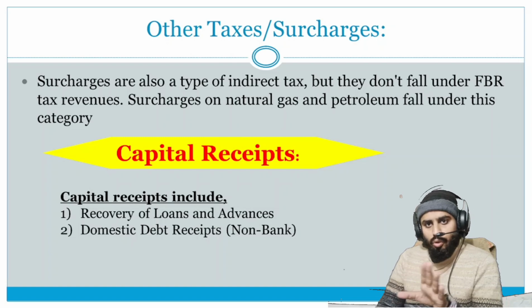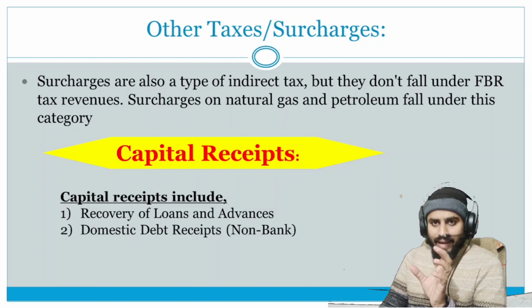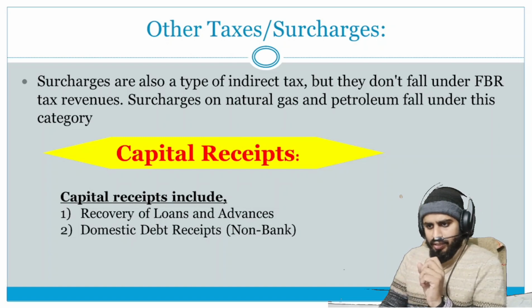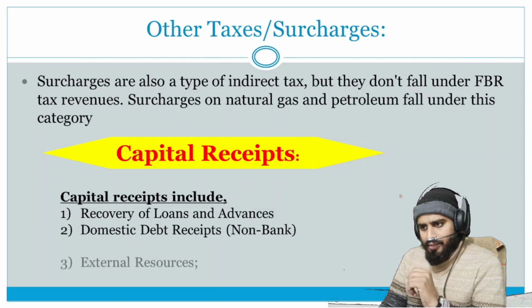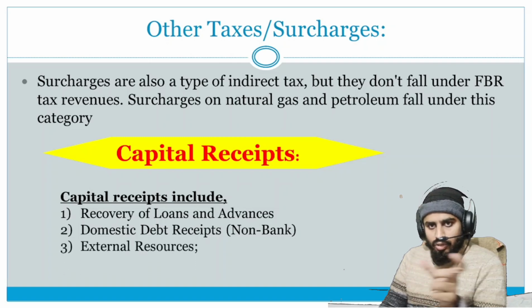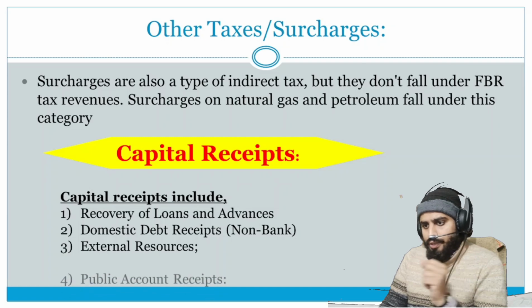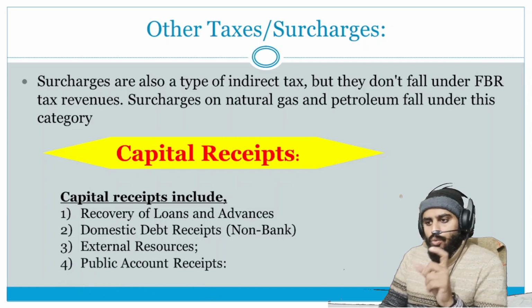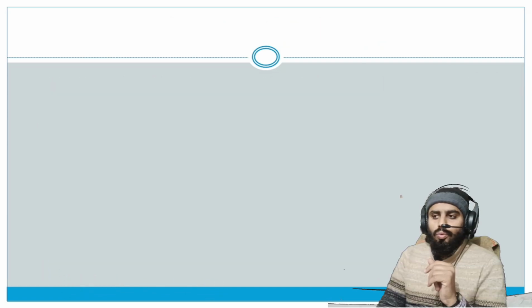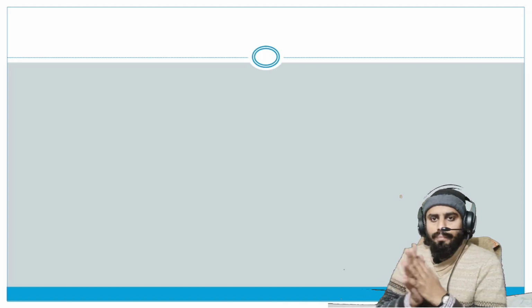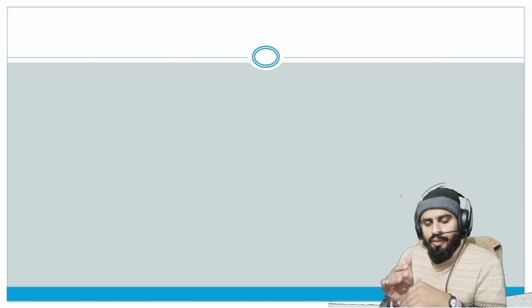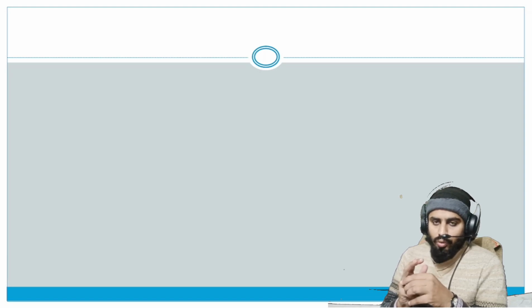Here we just look at how many heads there are in the capital receipts: domestic debts receipt, non-banks; external resources capital receipt; public account receipts. So it is enough for today. In the next video we will discuss the capital receipts, and we will complete this topic. It is enough for today.